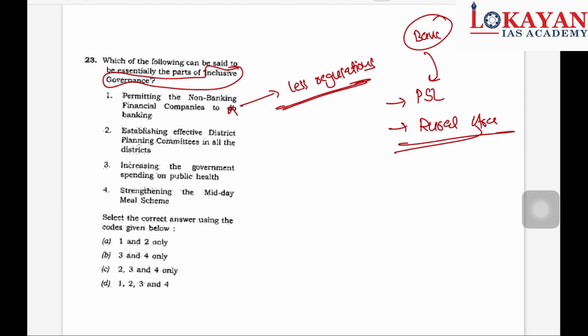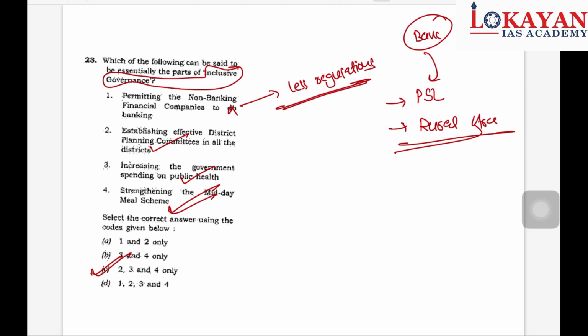Establishing district planning committees in all districts, correct. Increase in government spending on health, so obviously this will improve inclusive governance. And strengthening midday meal scheme, again this third and fourth option is similar. So our option is 2, 3, 4 is the correct answer.